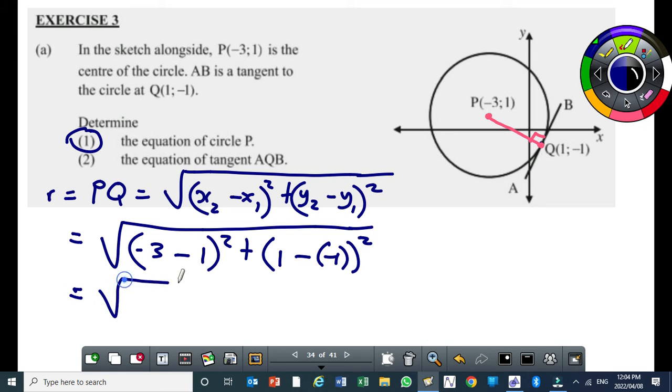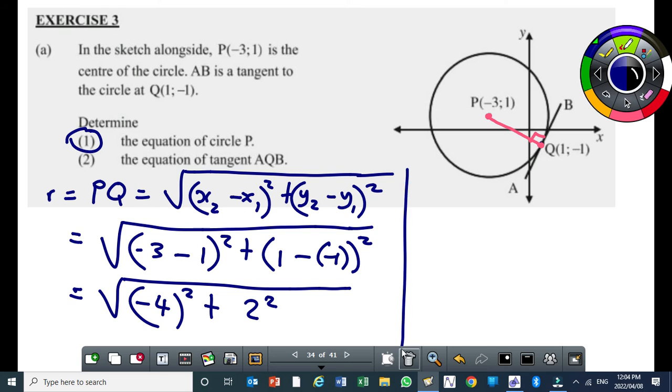Okay? Please, it's your choice in terms of deciding which coordinates will be x2, y2, x1, y1. Alright? Then, here you end up having -4 all squared plus 2 squared. Please use a calculator if you are not sure. 1 minus minus 1 gives you a positive 2. Alright? So, our radius is going to be the square root of 16 plus 4. And this will give you the square root of 20. Okay? Now I'm smiling, I know the radius. And I know the coordinates of the center.